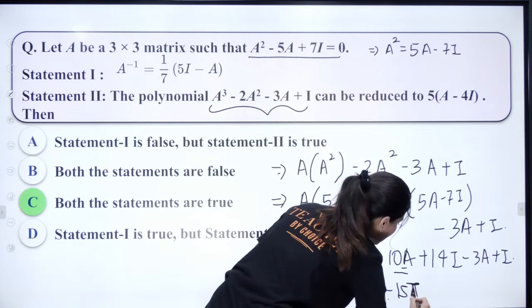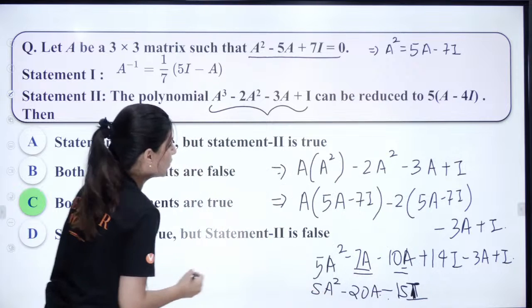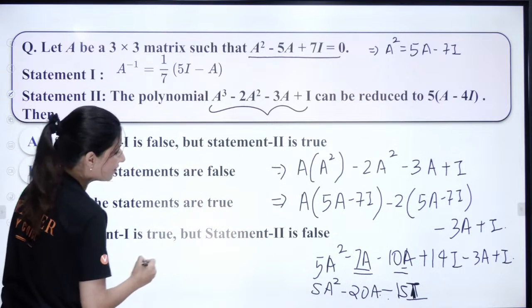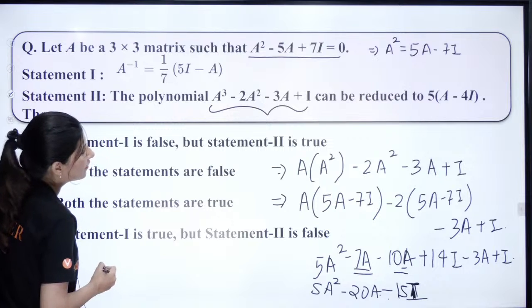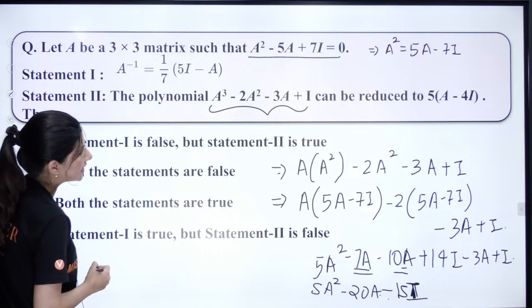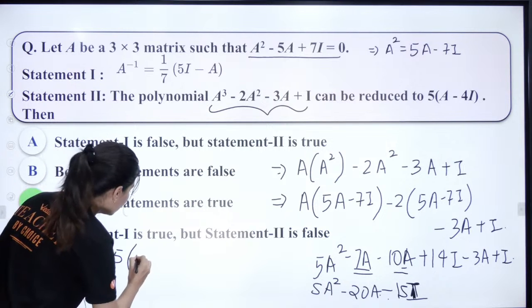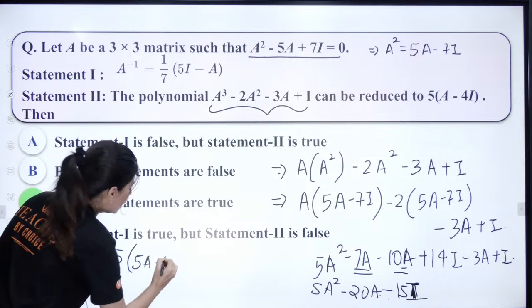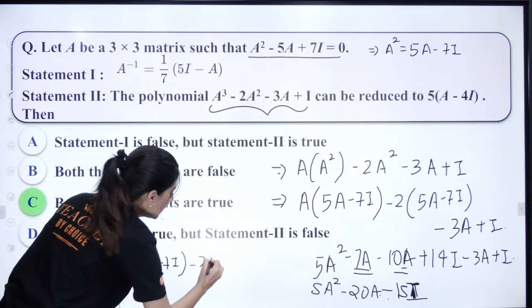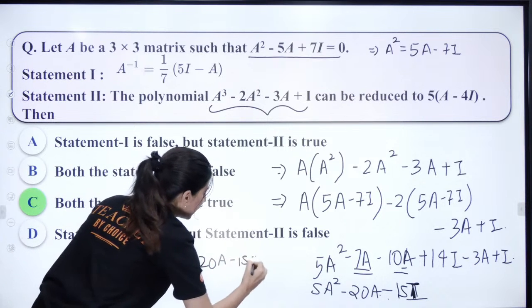Again make use of this A square. So what you will get is 5 times A square, which is 5 times (5A minus 7I), minus 20A minus 15I.